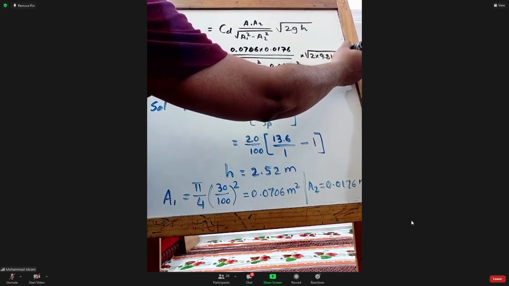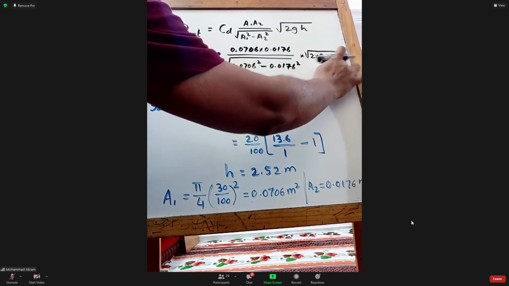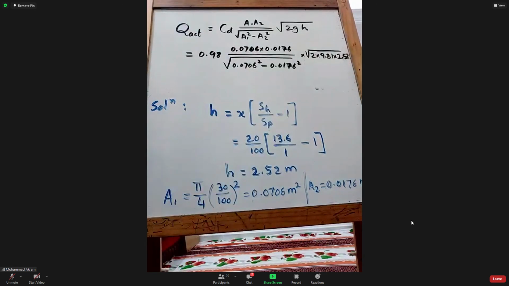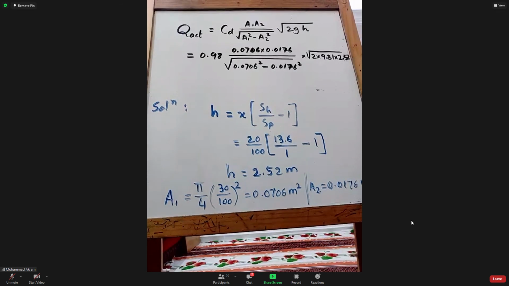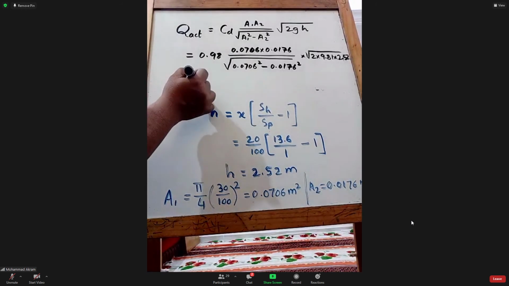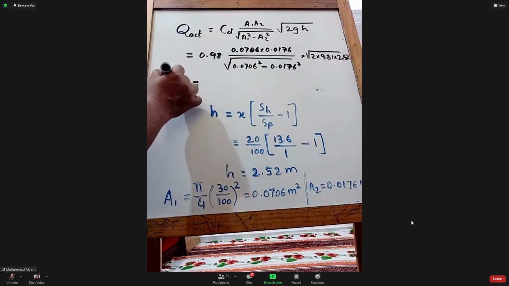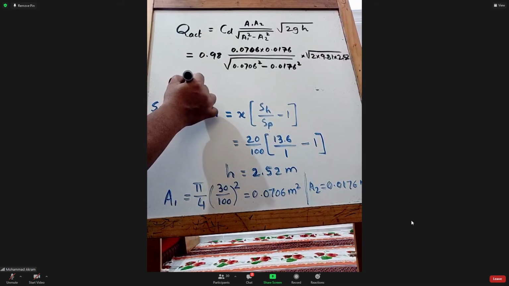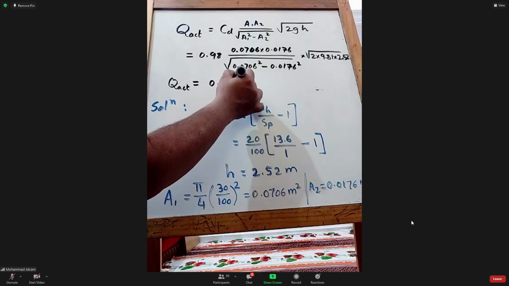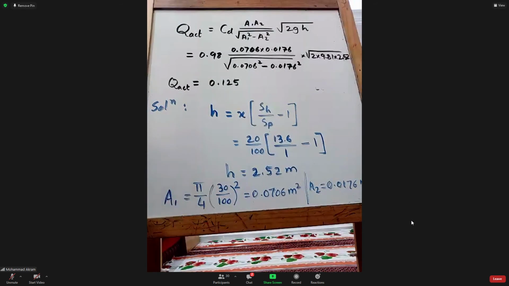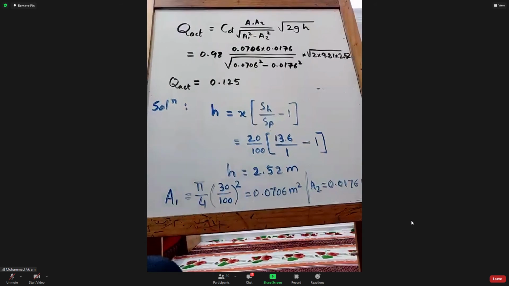Am I right? Yes. I got 0.125. So the actual discharge is coming 0.125.